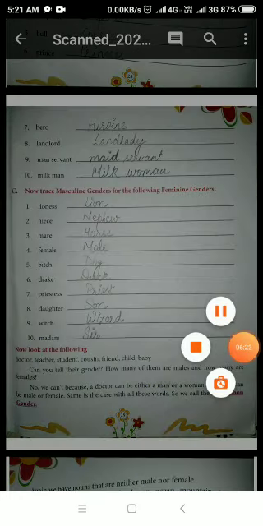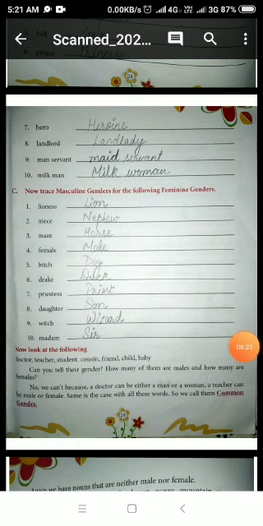For example, student. So students, can you tell the gender of student, whether it is he or she? Till the time I will not say he or she for the student, you will not be able to find out the gender, because student is a common gender. We use it with the term student for both boys and girls, so it is common gender.